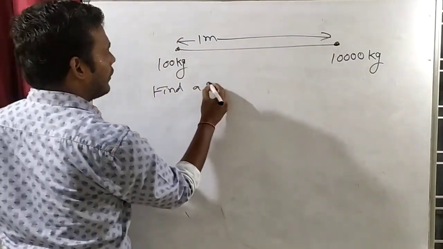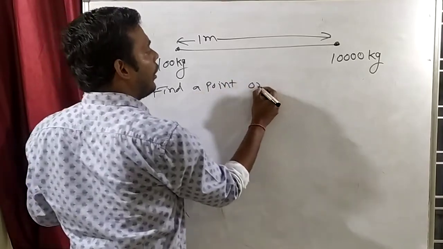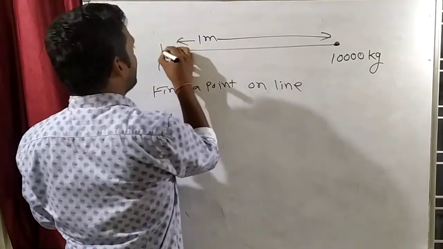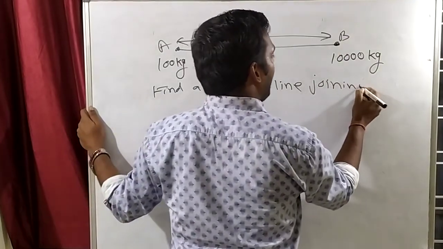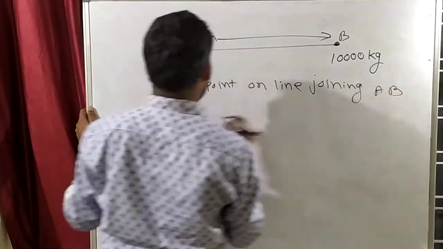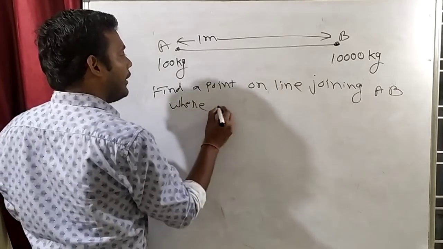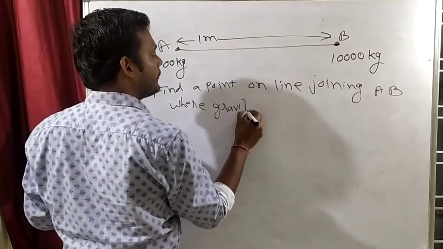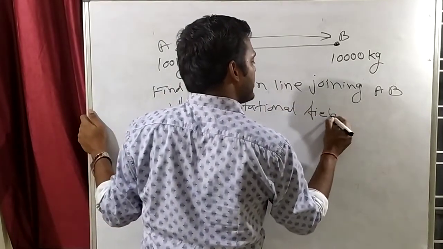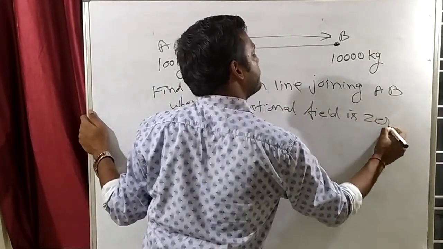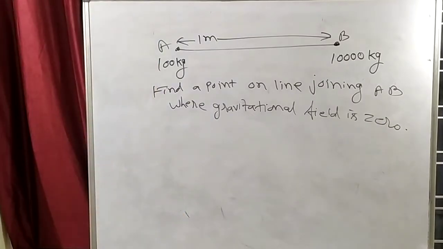Let's say this is A, this is B. Find a point on the line joining AB where gravitational field will be zero.